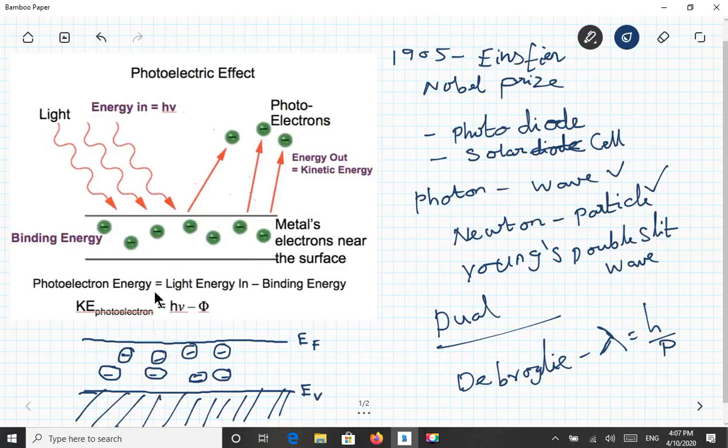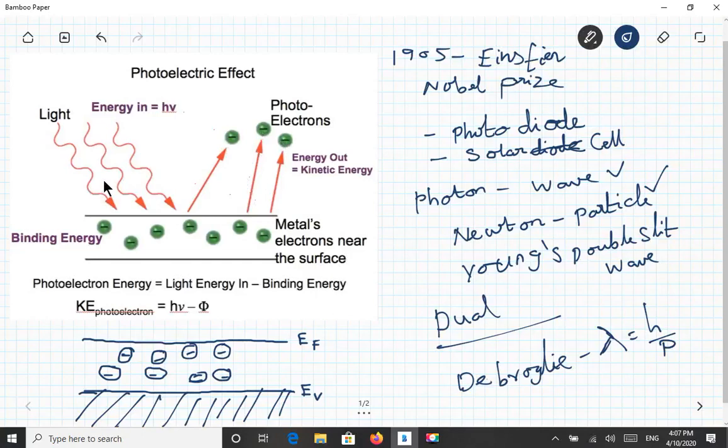So here there is a picture of a metal, where on the left-hand side a light wave enters and hits the metal surface. Then electrons are ejected. However many photons hit the surface, that many electrons are ejected out.